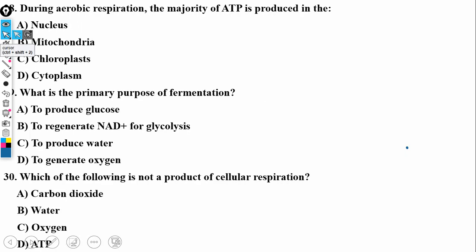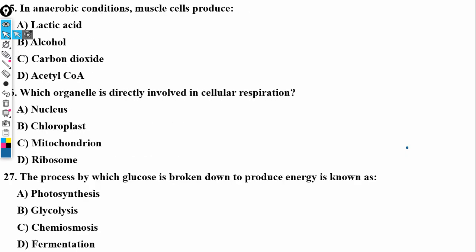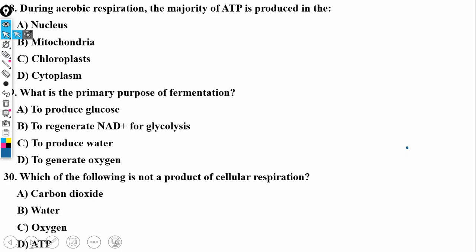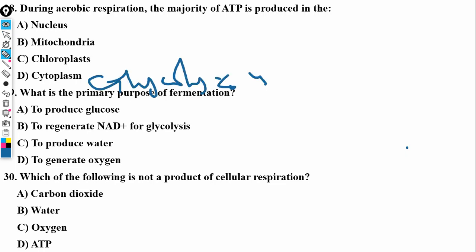During aerobic respiration, the majority of ATP is produced in the mitochondria, of course. That is a very simple question. If you have seen that video, mitochondria. During aerobic respiration, we said in the cytoplasm, glycolysis takes place. Since glycolysis takes place, it means only little.